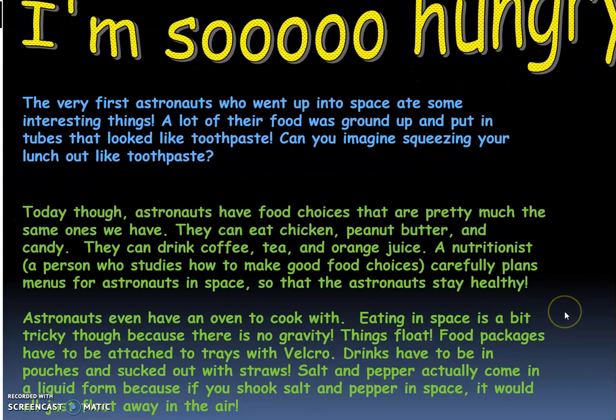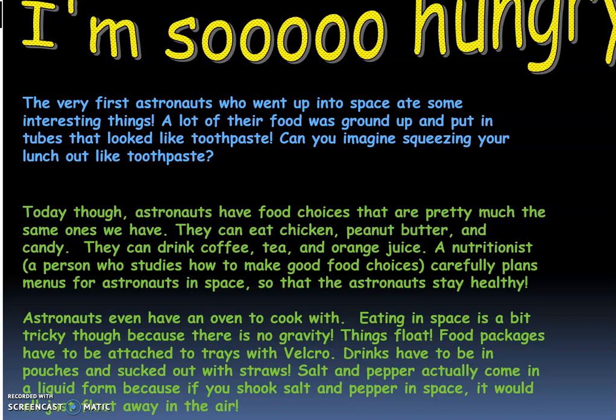Eating in space is a bit tricky though because there's no gravity. Things float, so imagine trying to eat a sandwich and suddenly it floats up. Food packages have to be attached to trays with Velcro. Drinks have to be in pouches and then sucked out through a straw. You can't just drink normally, or it would go everywhere.